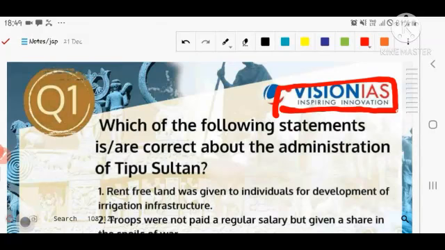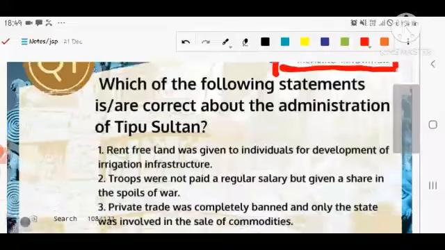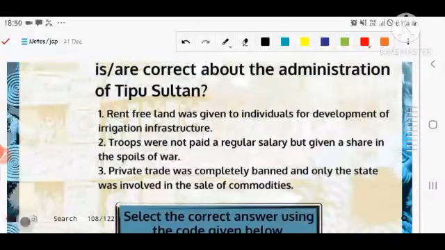Let's discuss the first question. The first question is regarding Tipu Sultan, or basically the administration of Tipu Sultan. In the first statement, rent-free land was given to individuals for the development of irrigation, or the infrastructure of irrigation, so that the infrastructure can be developed in a better way.